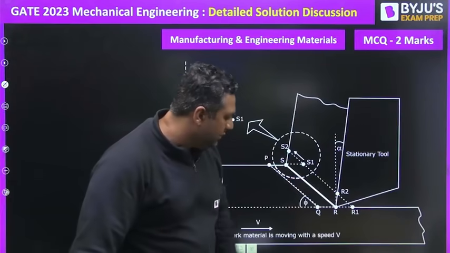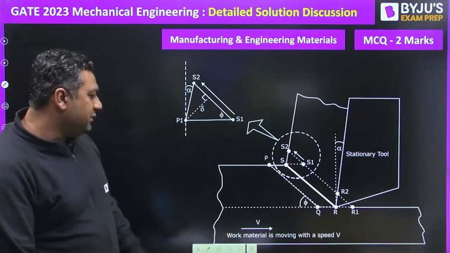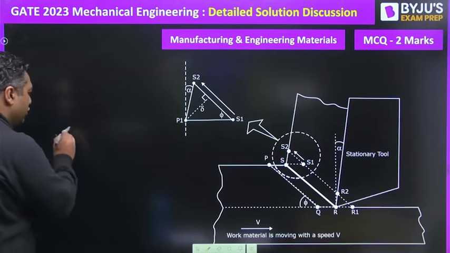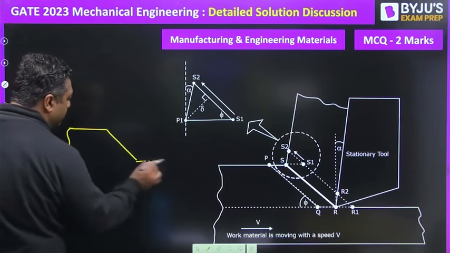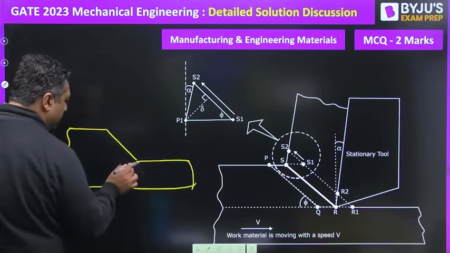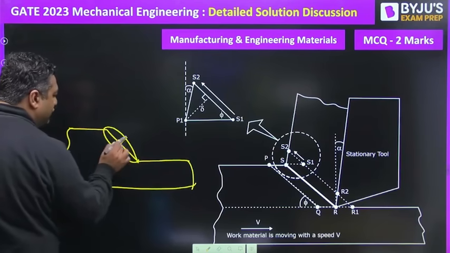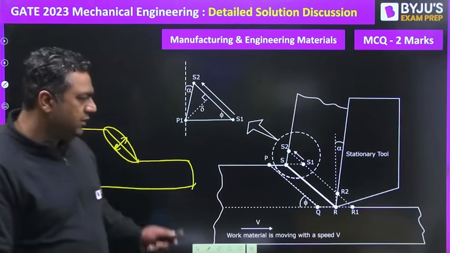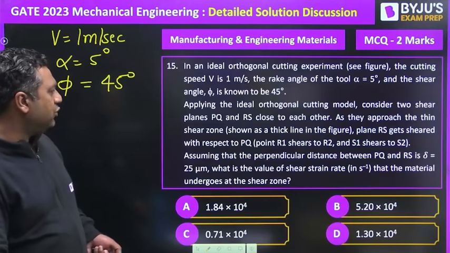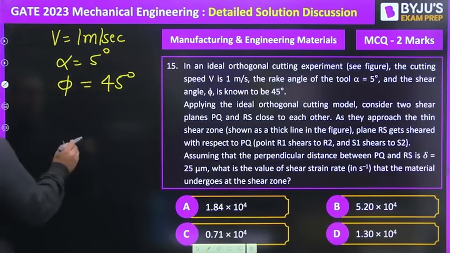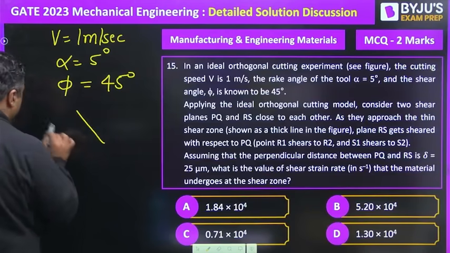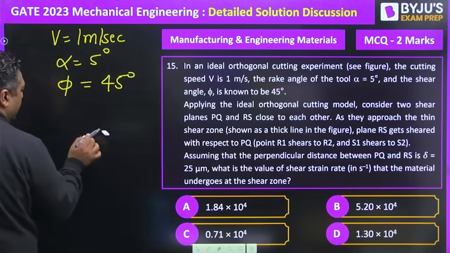PQ and RS. You know, there is something called the thickness of the deformation zone. If we show this figure like this, this is said to be the thickness of the primary deformation zone. And if we are talking about the velocity triangle, then let me make this again.